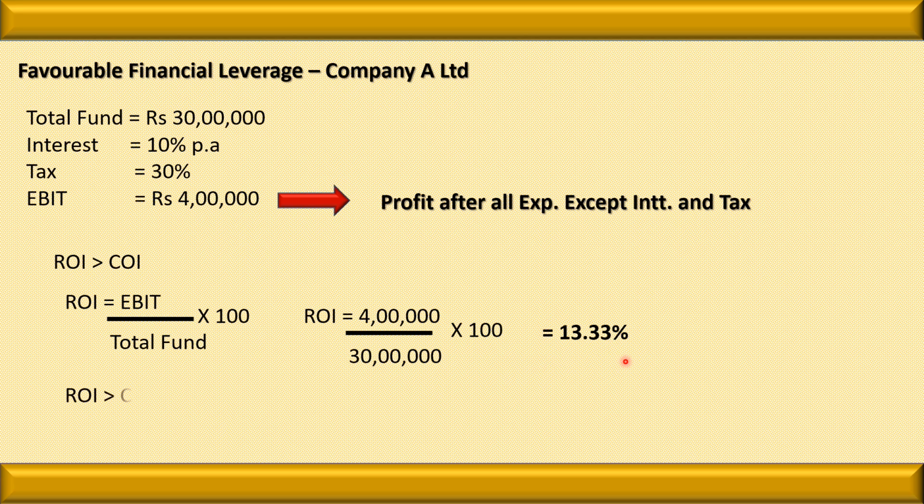Remember one thing, COI, that is cost of investment, the cost is 10%. So we can say that the return is more and the cost is less. In this case, it is always advisable to take more money. If the ROI is greater than COI, then more money should be raised, or it is profitable if we raise more money by the issue of debentures. Because if we raise more money by the issue of debentures, then the happiness of the shareholder will increase.